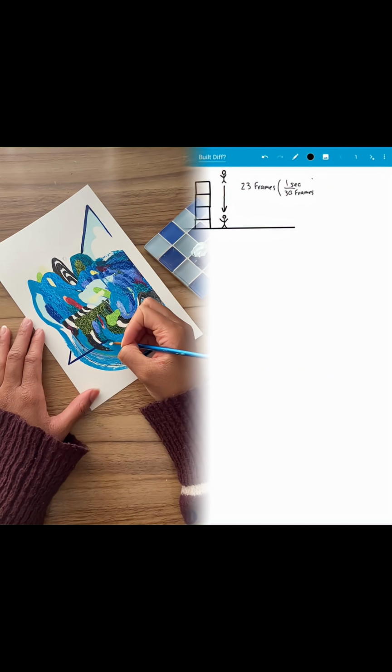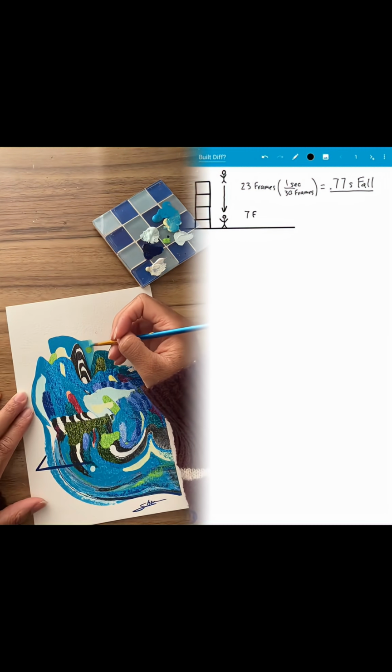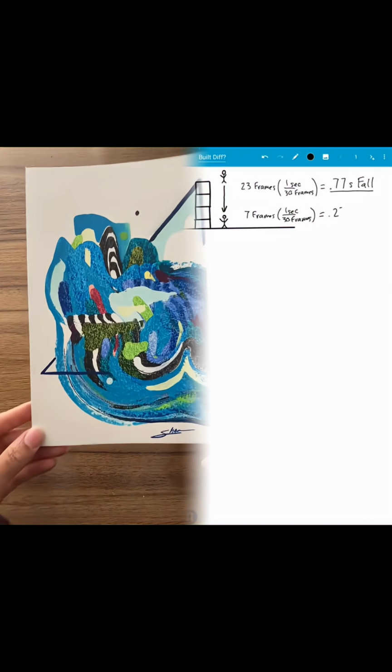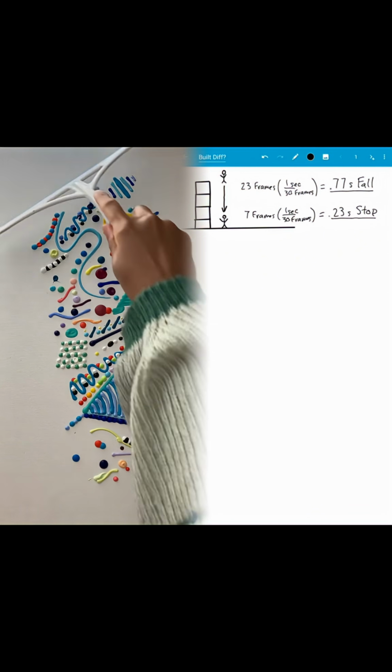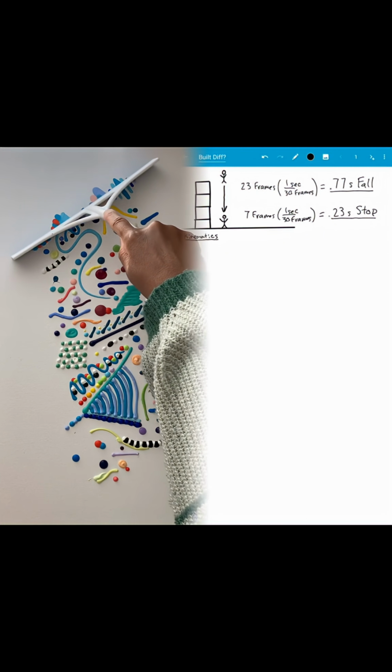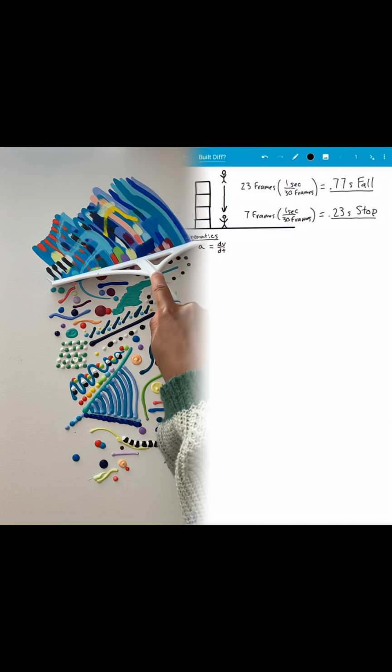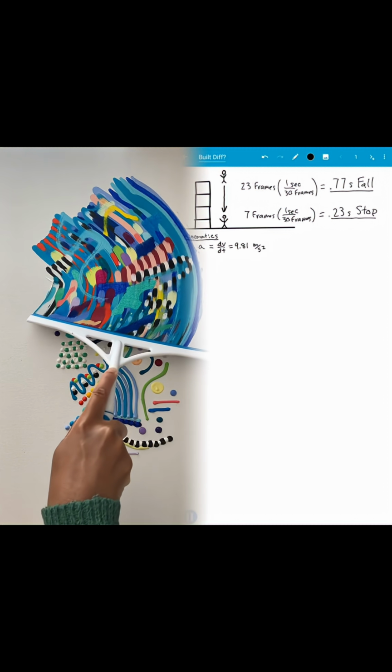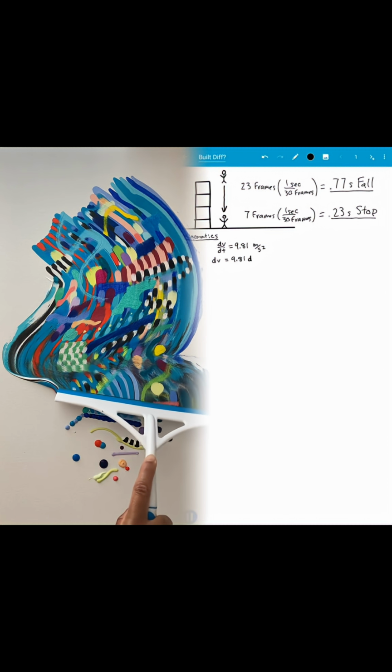Well, 23 frames times 1 second per 30 frames gives us 0.77 seconds of falling. Likewise, if he absorbed the full impact in 7 frames, that's 0.23 seconds to stop. To calculate his final velocity before impact, we'll use a kinematic relationship. Acceleration is defined as the change in velocity over the change in time, which is 9.81 meters per second squared on Earth. Now we separate the variables and integrate.